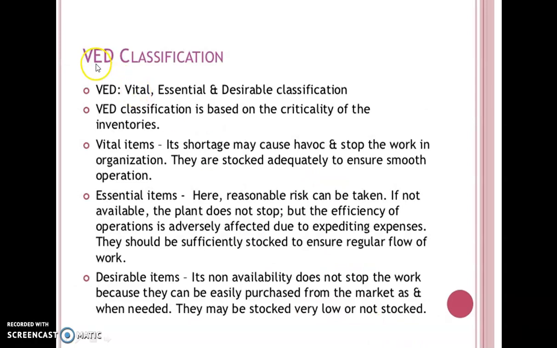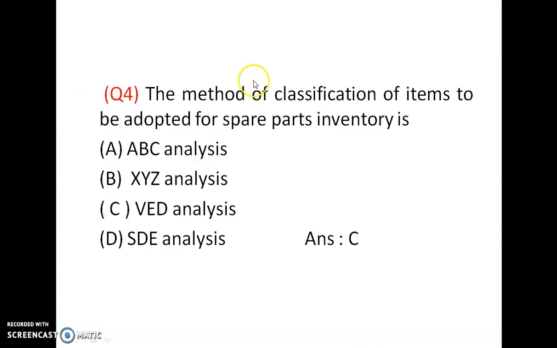Then another classification is the VED classification: vital, essential and desirable. Like ABC, items can be classified as vital, essential and desirable. This VED classification can be used for spare parts inventory. Next question: the method of classifying items to be adopted for spare parts inventory is VED analysis. For spare parts inventory we use VED analysis.